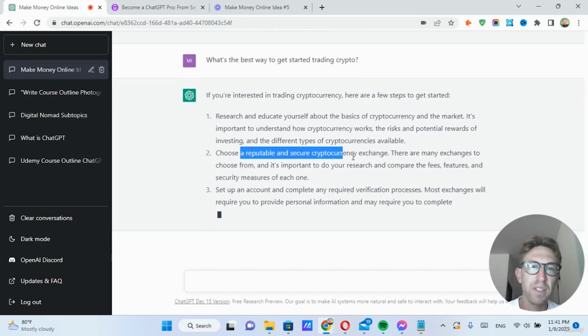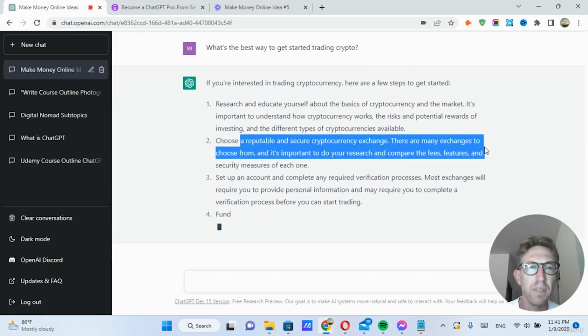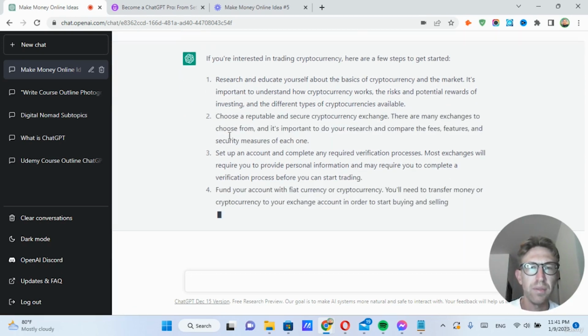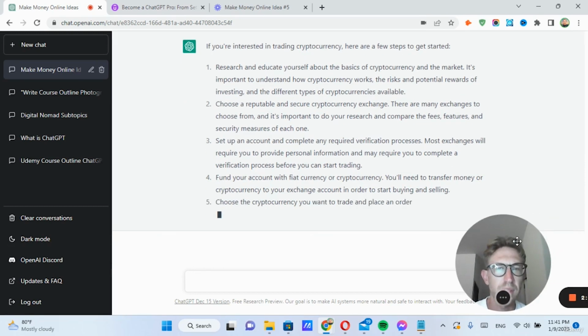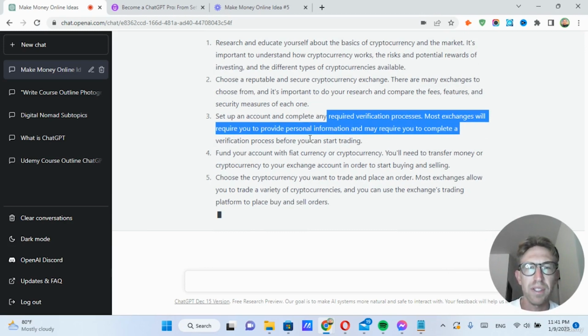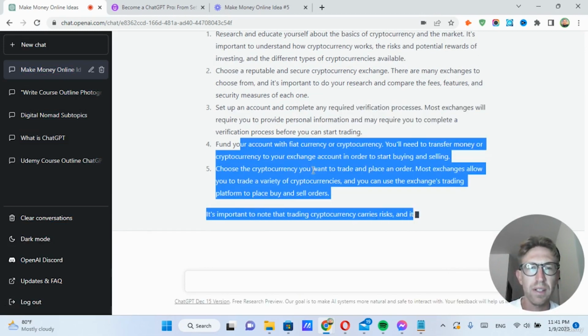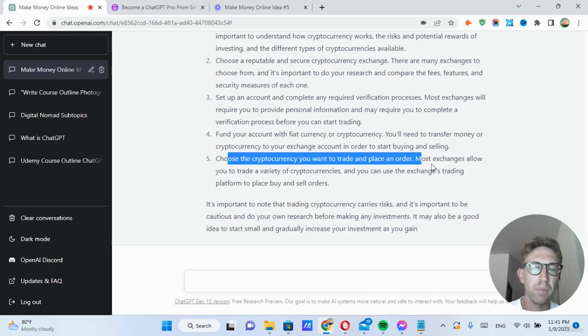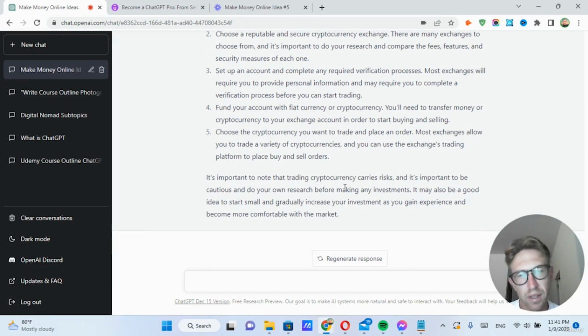Choose a reputable and secure cryptocurrency exchange. There are many exchanges to choose from. It's important to do your research and compare the fees, features, and security measures of each one. Set up an account and complete the required verification process. Fund your account with fiat currency or crypto. Choose the cryptocurrency you want to trade and place an order. Most exchanges allow you to trade a variety of blah, blah, blah. So that's how to get started trading cryptocurrency.